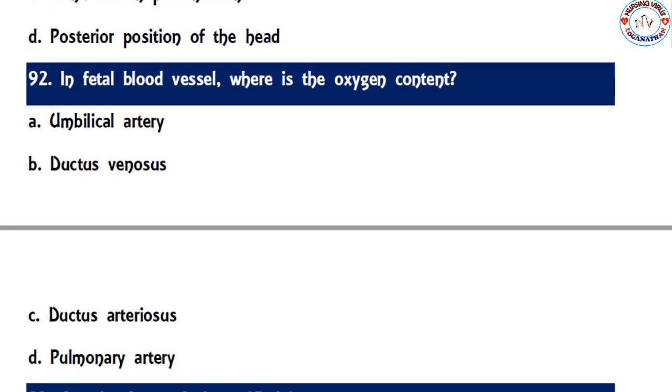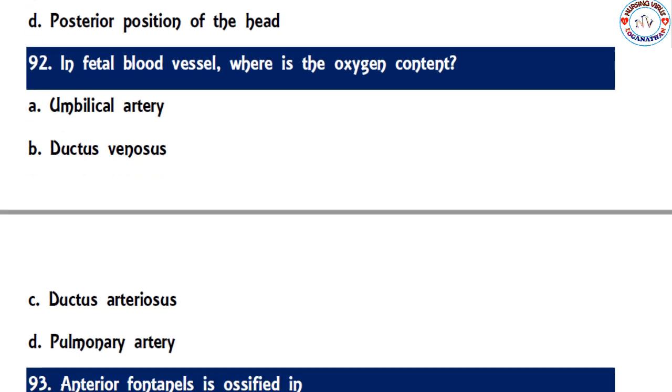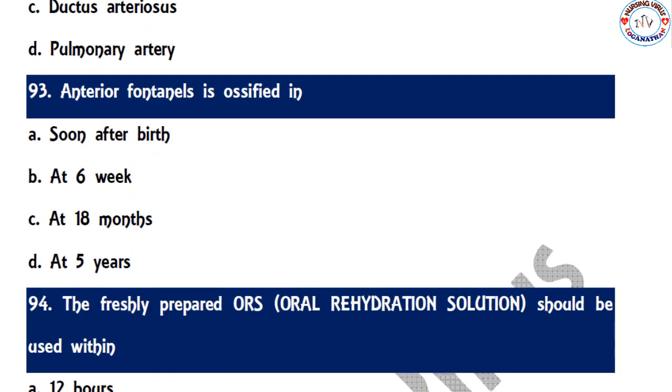And then 92, in the fetal blood vessels, where is the oxygen content highest? Umbilical artery, ductus venosus, ductus arteriosus, or pulmonary artery. The correct option is ductus venosus. This is also a repeated question. So next one, the anterior fontanelle is ossified in which duration? Soon after birth, at 6 weeks, at 18 months, or at 5 years. At 18 months, that is about 1.5 years, the anterior fontanelle gets fused.